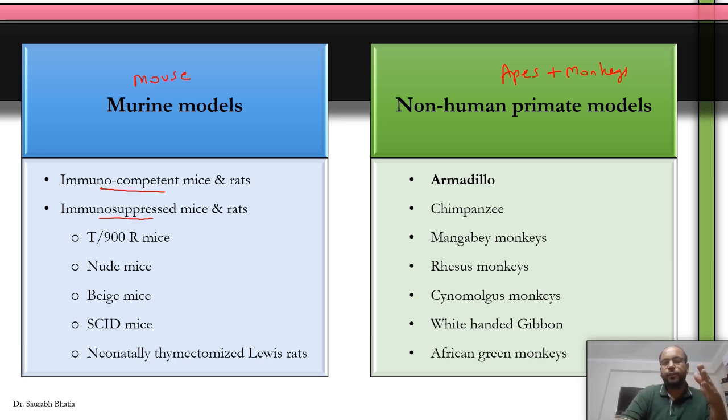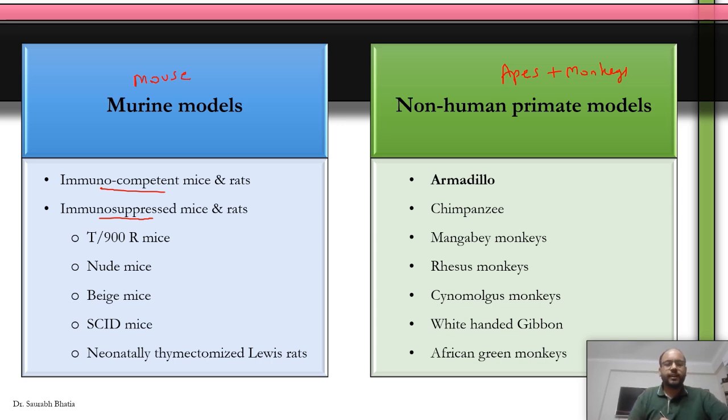Now, we know that leprosy has a clinical spectrum. You have the tuberculoid pole in which the immunity is strong and the bacilli M. leprae are sequestered and controlled. While on the other hand, you have the lepromatous pole where the immunity is low and there's a widespread infection. Clear? So we need to have animal models in which we can study the widespread infection, or we can study the granuloma formation in the tuberculoid pole. So respectively, we have the immunosuppressed mice for the lepromatous pole and immunocompetent mice for the tuberculoid pole.